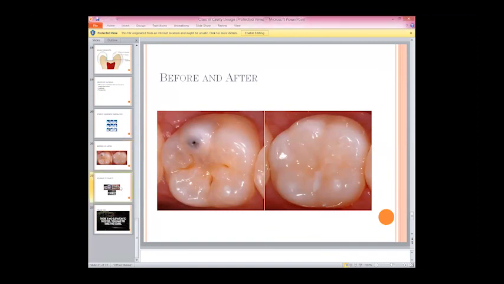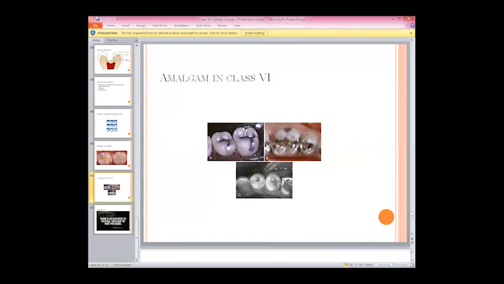Okay. Then we have the amalgam. I'm going to ask you one thing, which is something very clear. What about this class of the cavity? This is restored by the amalgam. Which class is this?